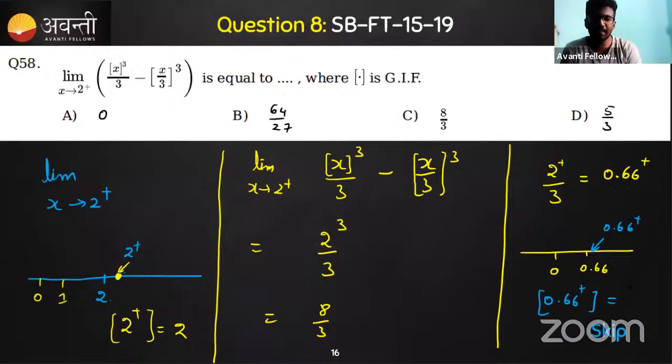Very good. So this is 0. Among these, you should not choose 0.6 as an answer, because that's not an integer. The integers are -1, 0, etc. So the greatest integer is 0. Hence I can say this is 0. So our answer is 8 by 3, which is the right answer.